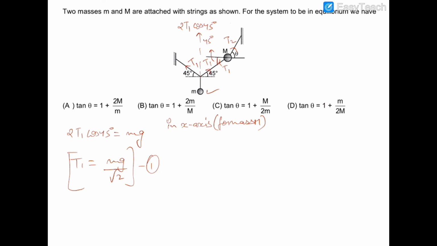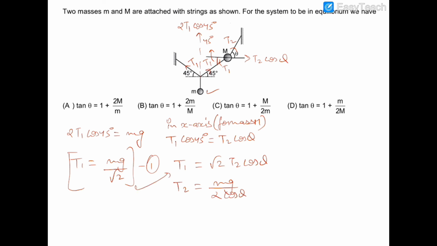So it would be T1 cos 45 is equal to T2 cos theta. This is T2 cos theta. Okay, so T1 is equal to root 2 T2 cos theta, and now T2 is equal to mg by 2 cos theta. I have substituted this value of T1 here. So this is T2.